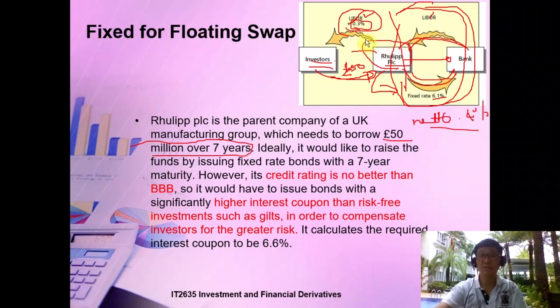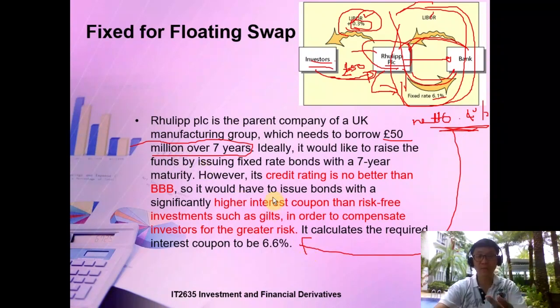So I still have to fork out 0.3%, and I still have to pay the 6.1%. The resultant net payment is that I have to pay 6.4%. So 6.4% is actually better, because this company has a credit rating of BBB, which is not that good.